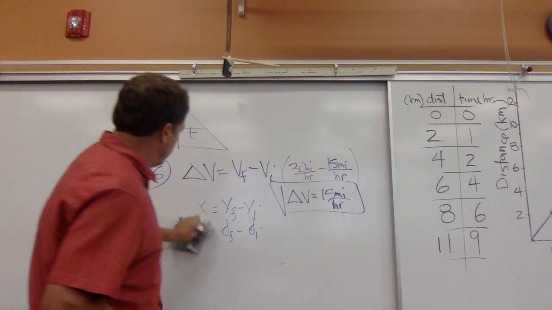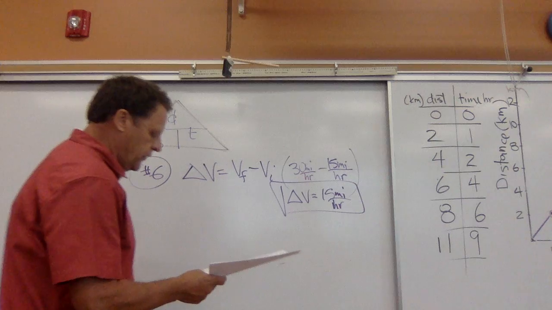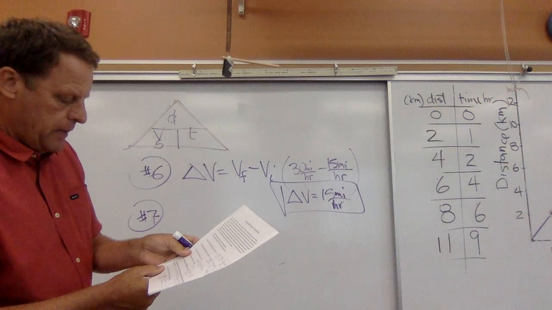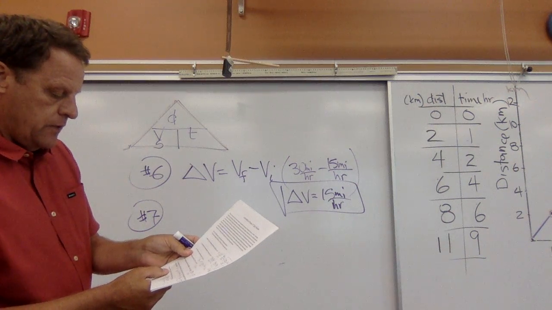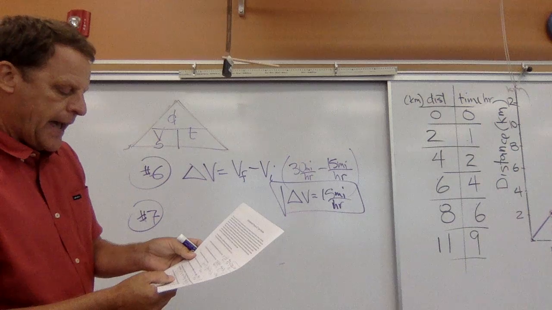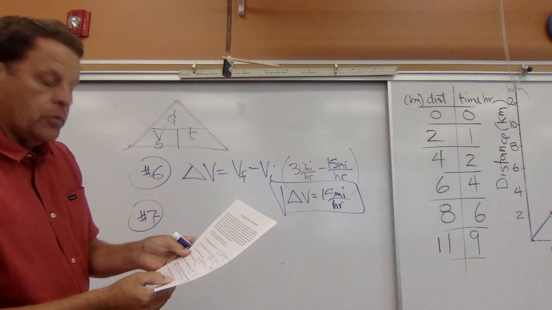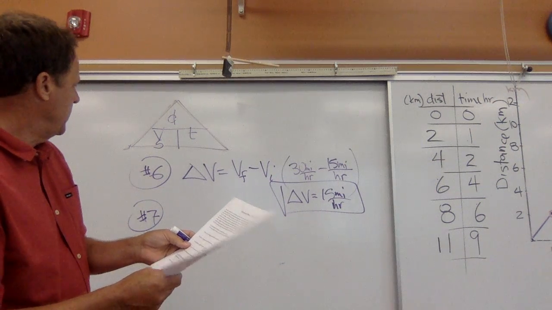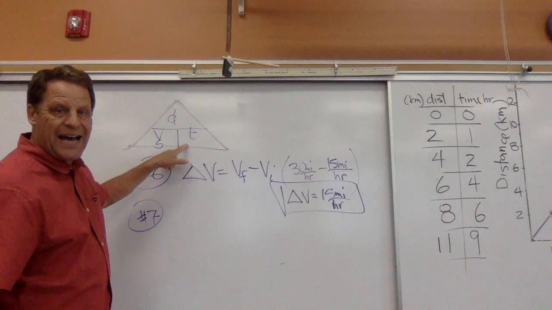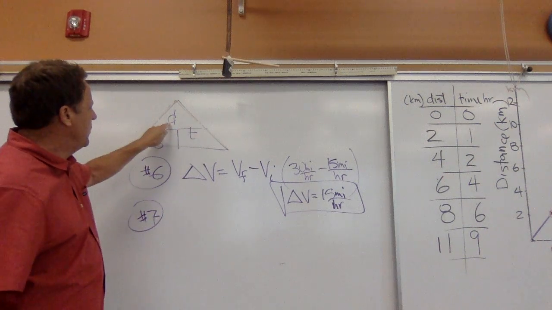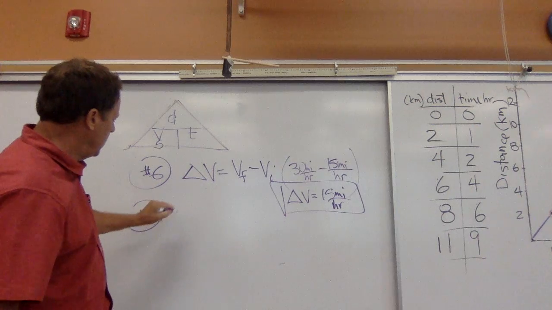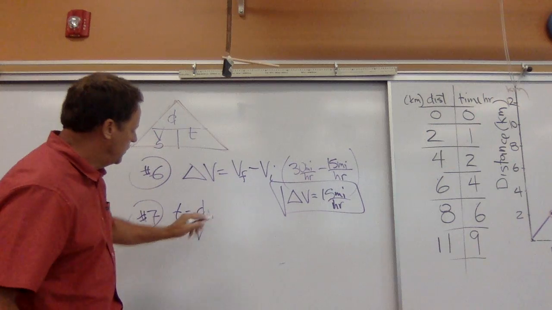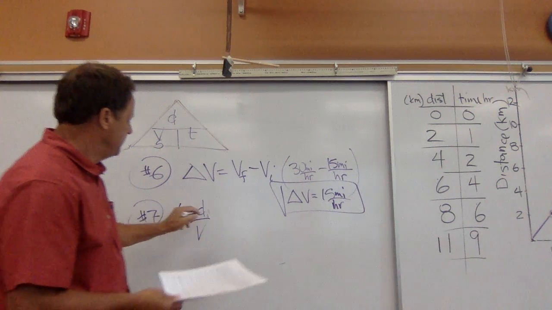Okay, now finally, for this review, problem number 7. So if your rate for walking is 5 kilometers per hour, how long will it take you to walk 2.5 kilometers? Okay, so we want to know how long it takes. So we want time. If we covered up time, that would equal distance divided by velocity.